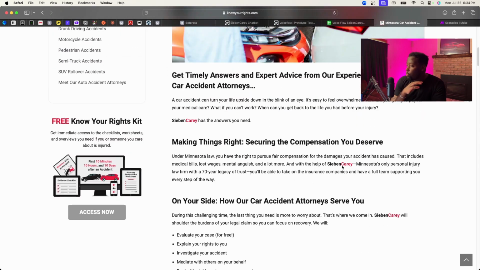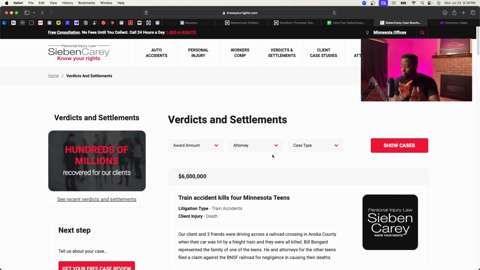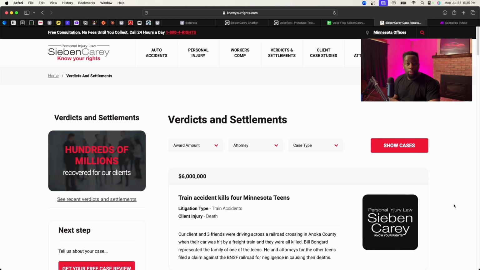Obviously, the lead could read through all these web pages and all that stuff. But if this law firm had a website chatbot right here, I could just ask it any questions about the law firm and I'll get my answers just like that. Because as we know, time is money and people's attention spans are lower and lower as each day goes by. So by having a website chatbot, you're increasing the chances of getting more leads through your website. Because if you're getting more traffic, then by leveraging a website chatbot, you're collecting more leads that you didn't have to spend any marketing ads on.